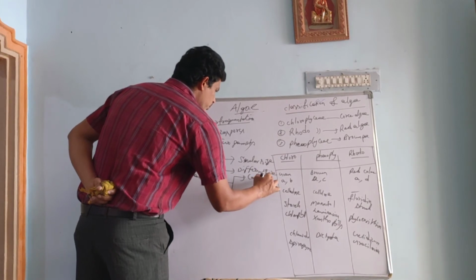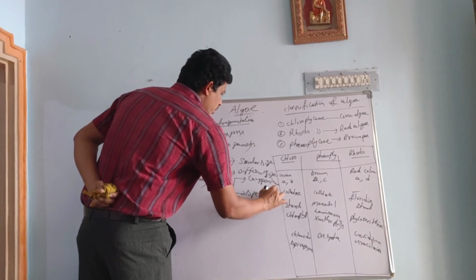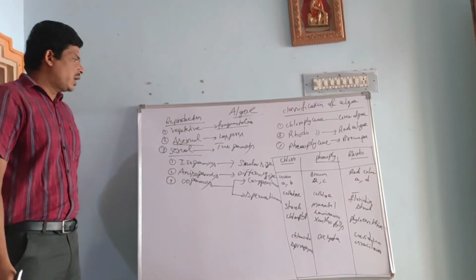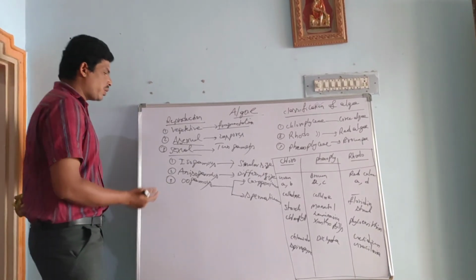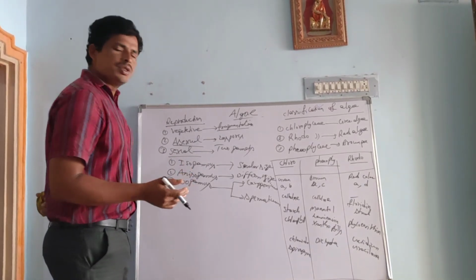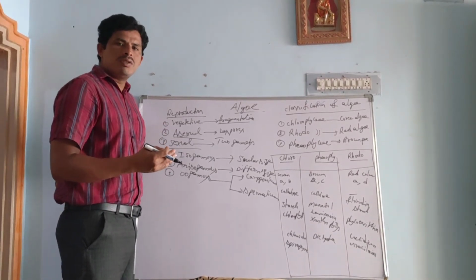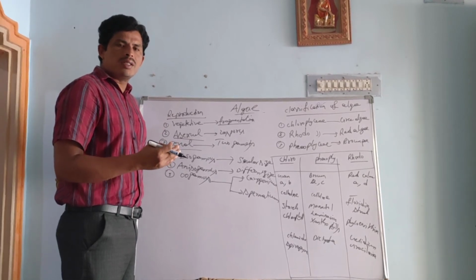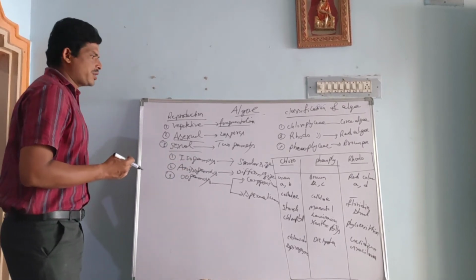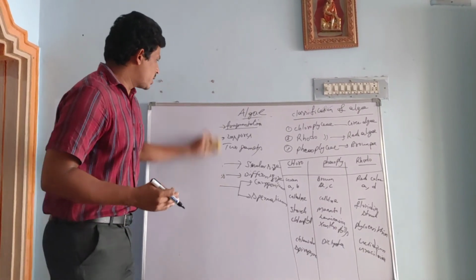Oogamous means there are two sexual organs. One is the carpogonium, the other the spermatium. These are the two sexual organs in algae. This is sexual reproduction in algae. How many types? Isogamous, anisogamous, oogamous. Finally, sexual reproduction means the fusion of two opposite gametes to produce the zygote. The zygote undergoes meiosis division and produces the haploid stage of the plants. These are the general characteristics of the algae.